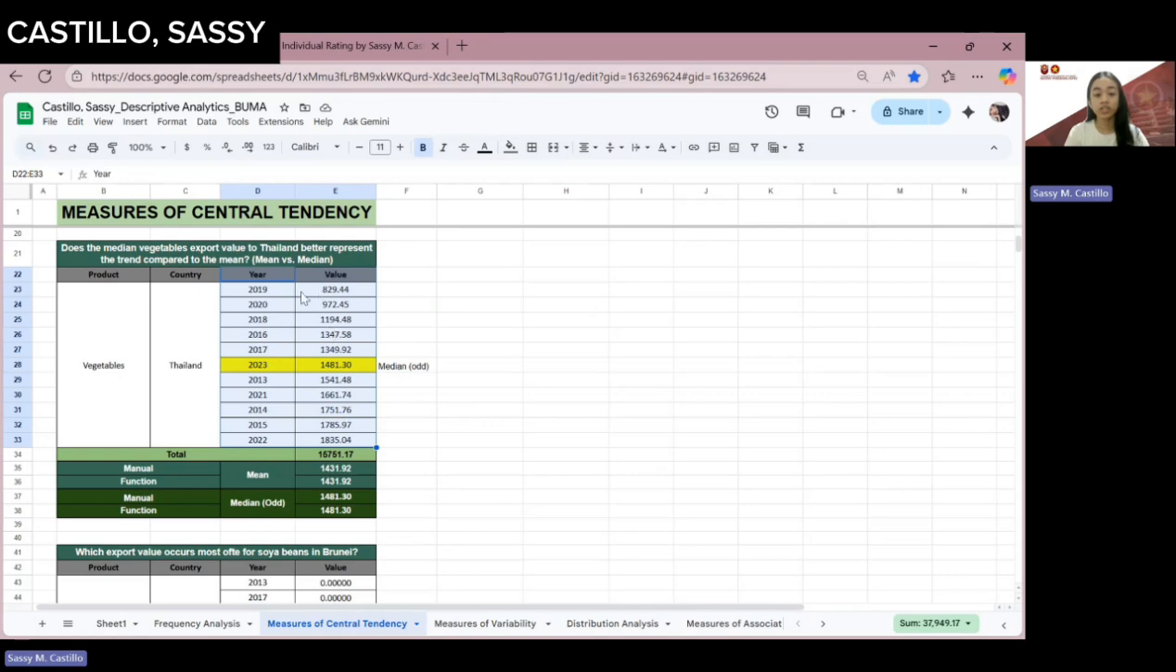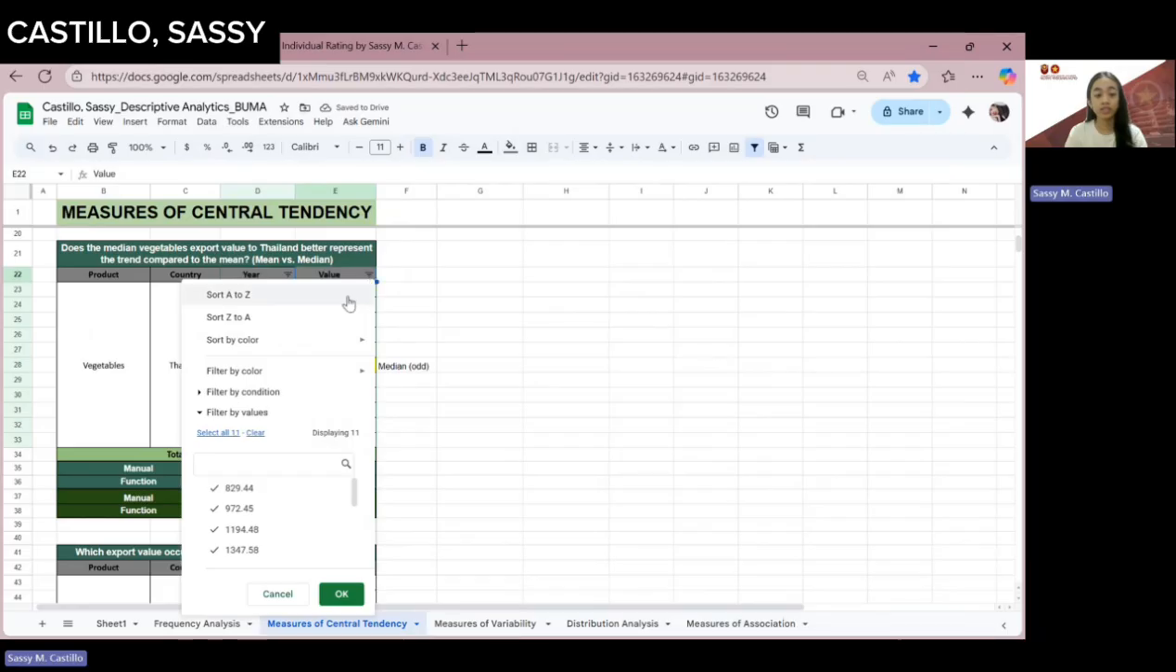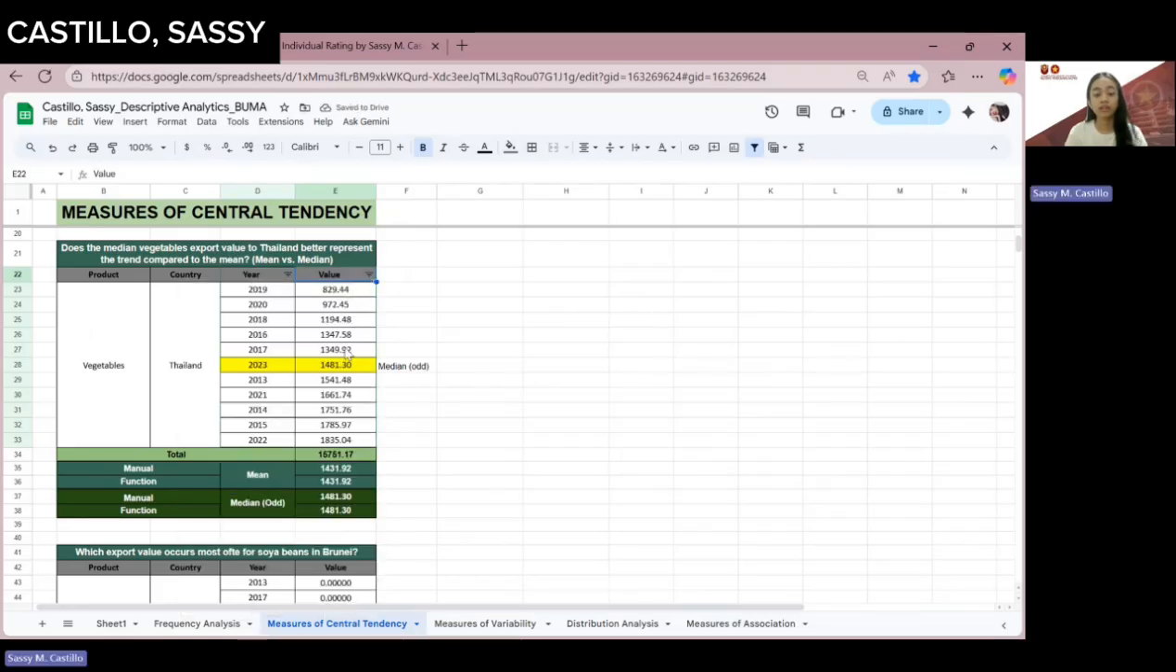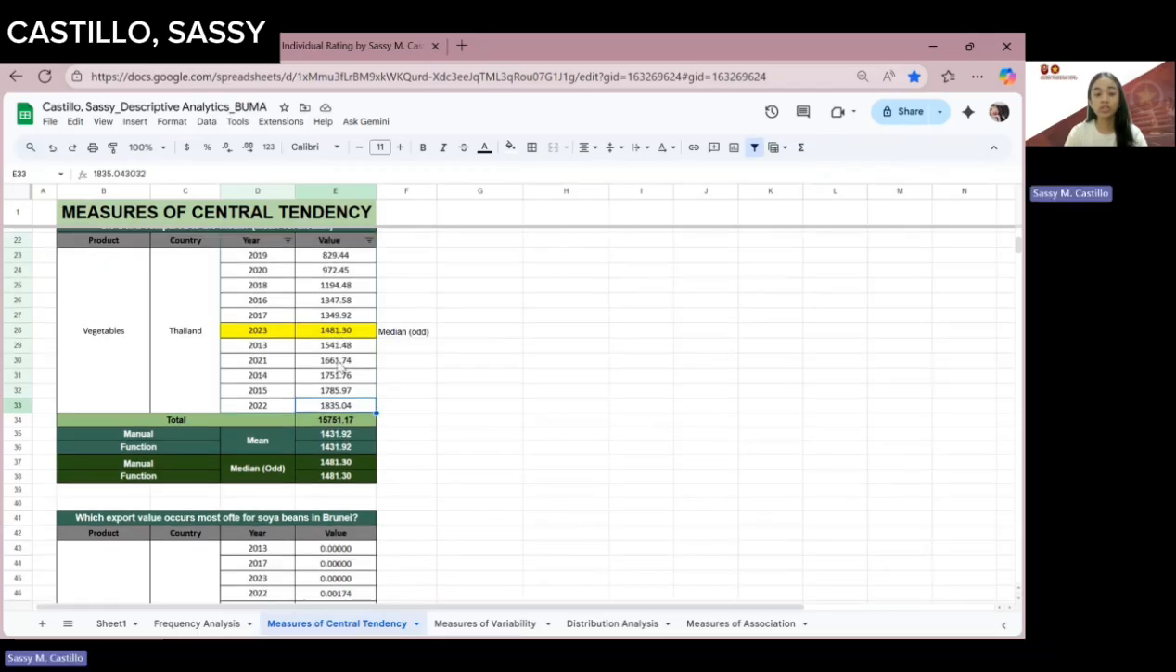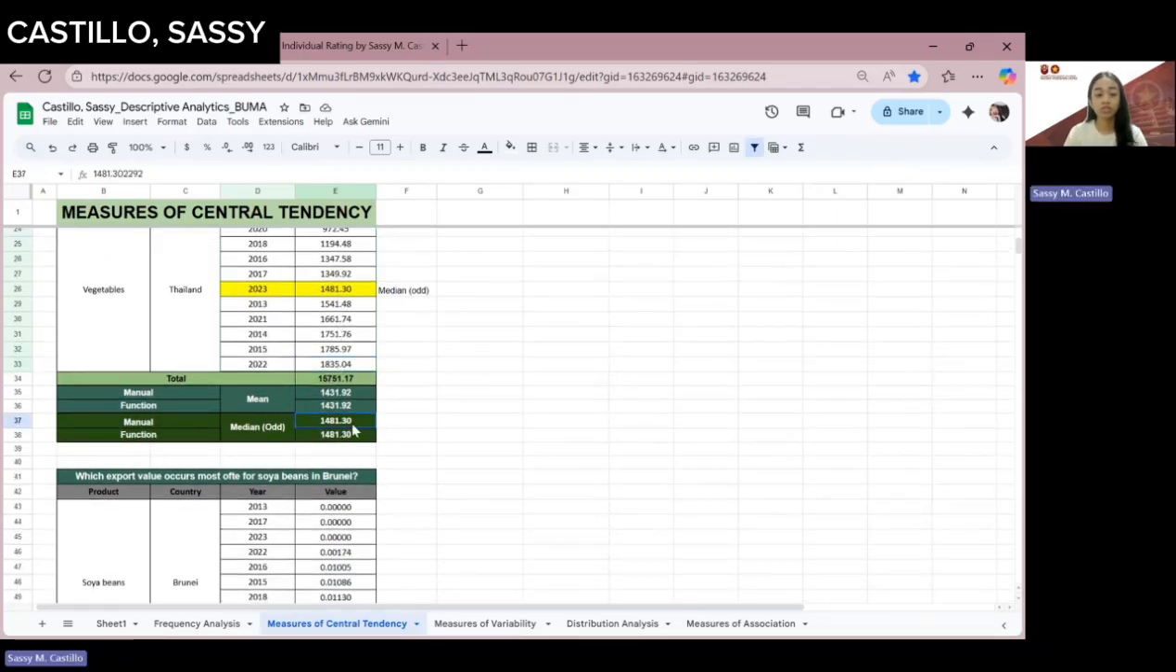So this is already arranged from least to greatest, using the sort function A to Z on my dataset. Since there are 11 values here, our median will be on the 6th. 1, 2, 3, 4, 5, 6. 1, 2, 3, 4, 5. So our median is 2023, which is 1,481.30, which is right here.